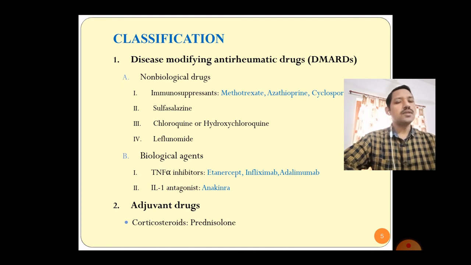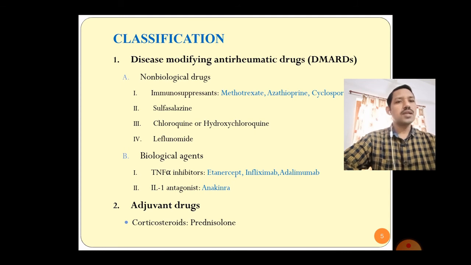Again it is subclassified into two. One is the non-biological drugs and the second one is the biological agents. Non-biological means it is synthesized in the laboratories, and biological agents are those already present in our system, which we are introducing from outside.